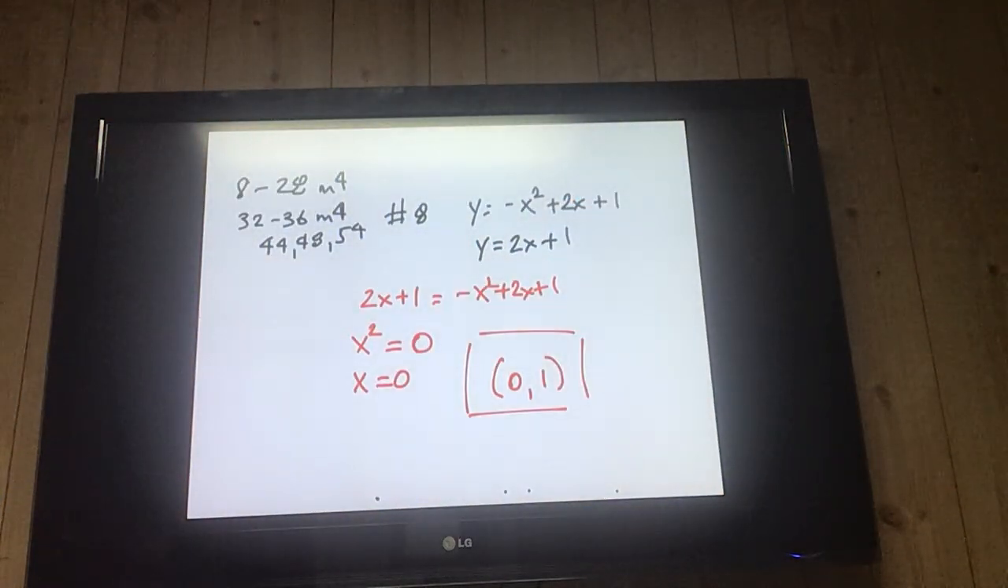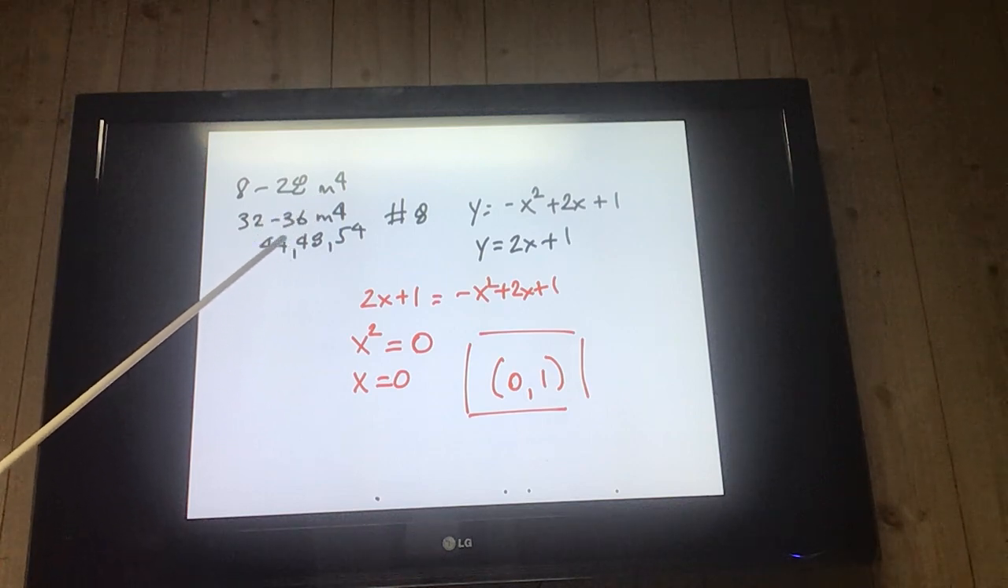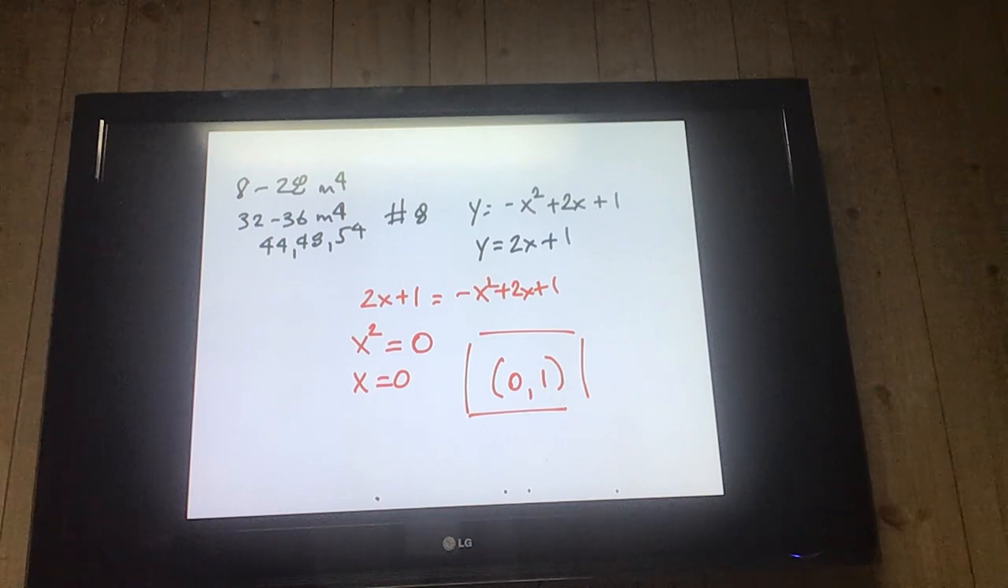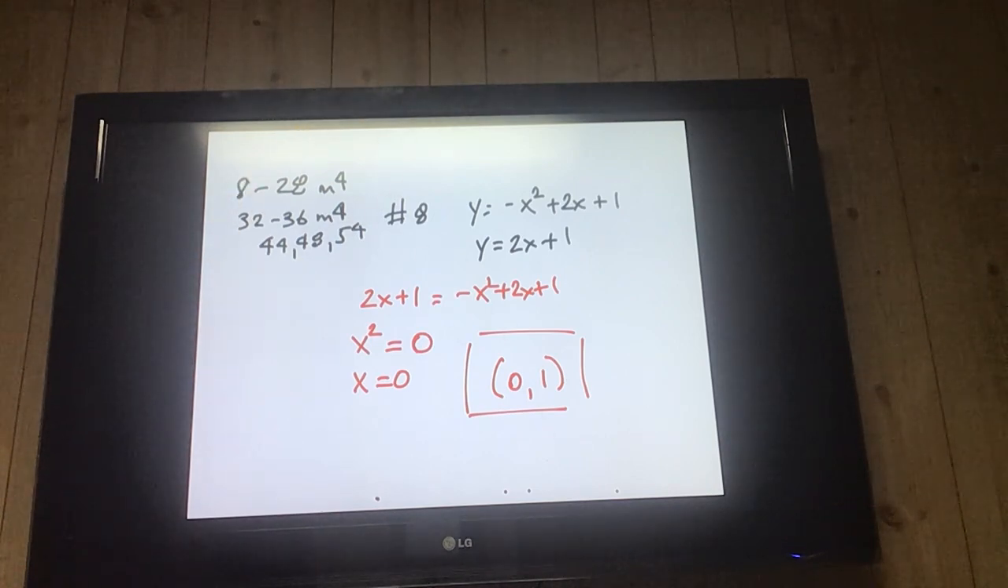Alright guys, this is the review of the homework that you had to do yesterday. Numbers 8 through 28, multiples of 4, 32 to 36, multiples of 4, 44, 48, and 54 was the homework. So again, we're just solving quadratic systems. And again, we're doing all these by substitution and not graphing. So if your book tells you to graph, then you just do it by substitution.